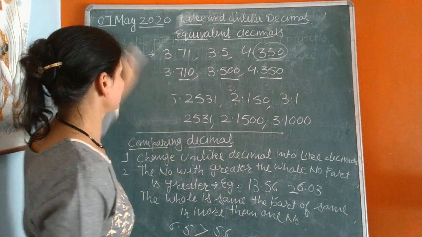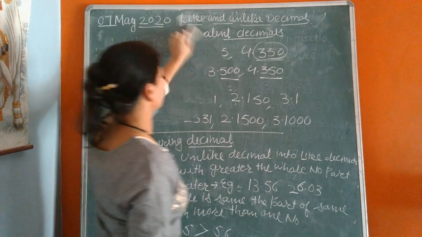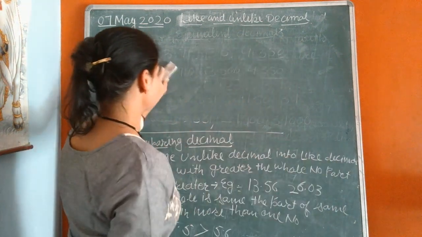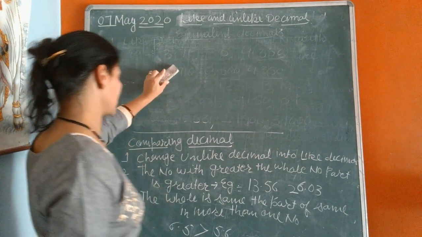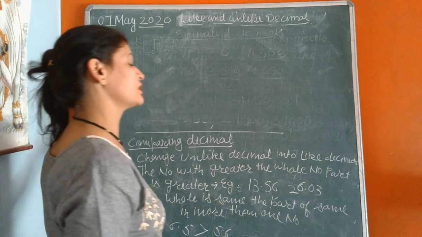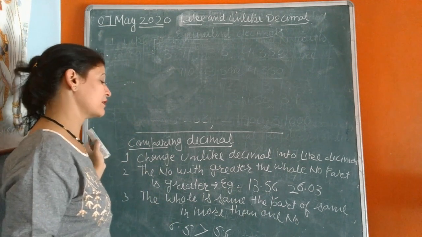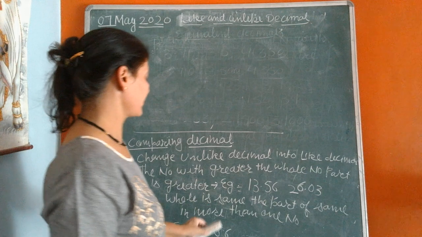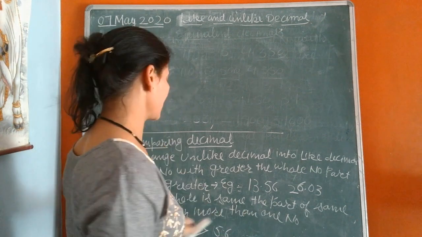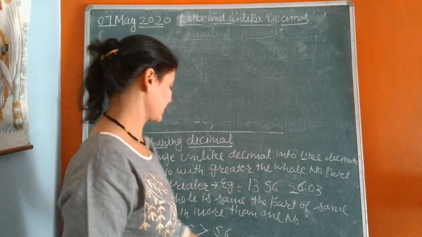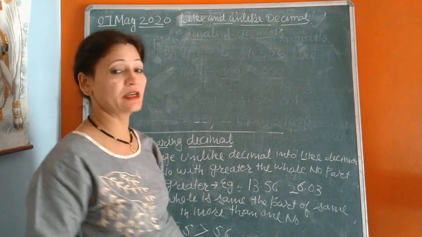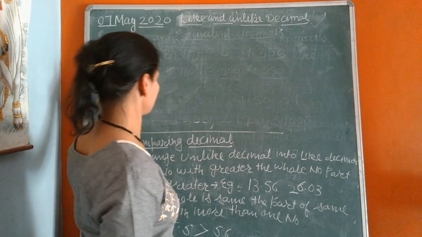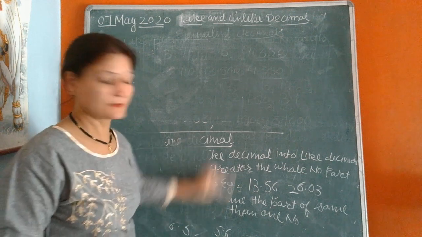Now these three steps are for comparing decimal numbers. First step is to change unlike decimals into like decimals. Second step is the number with the greater whole number part is greater. Third, if the whole number is the same, compare the decimal part. Example: 6.5 and 5.6. We know 6 is greater than 5, so 6.5 is greater than 5.6.